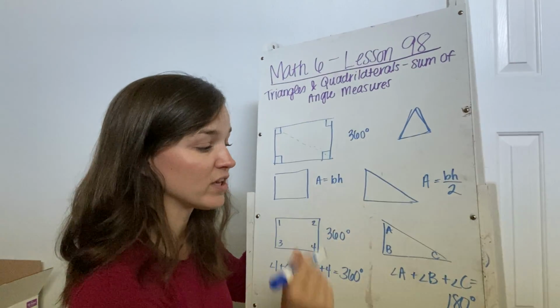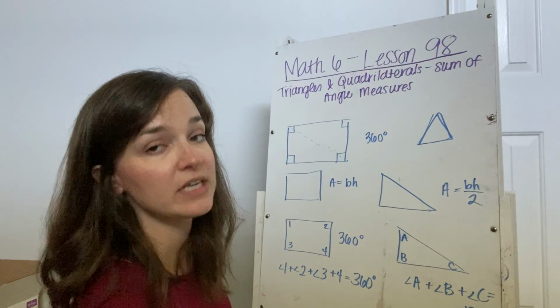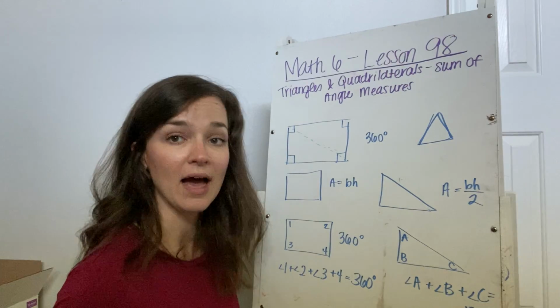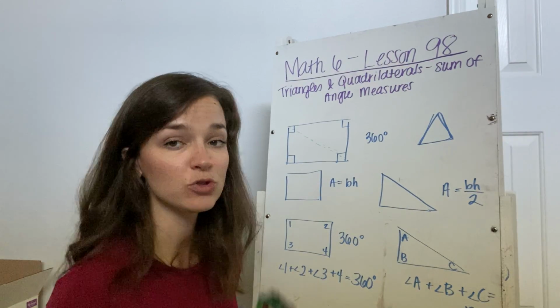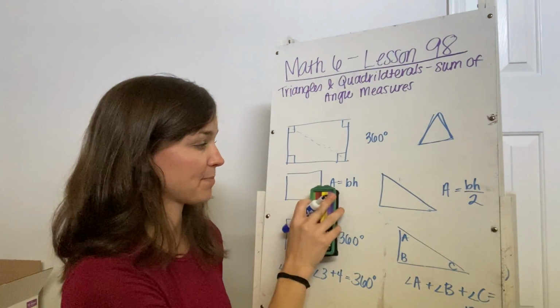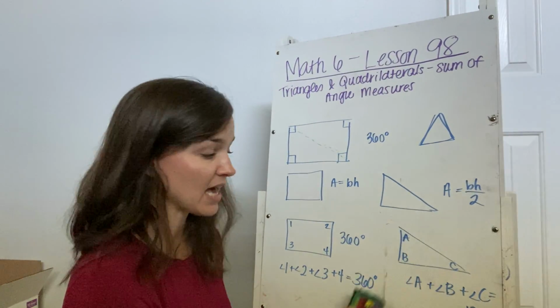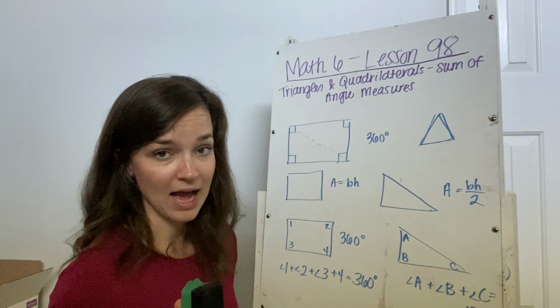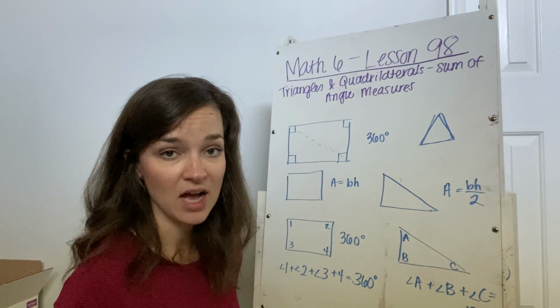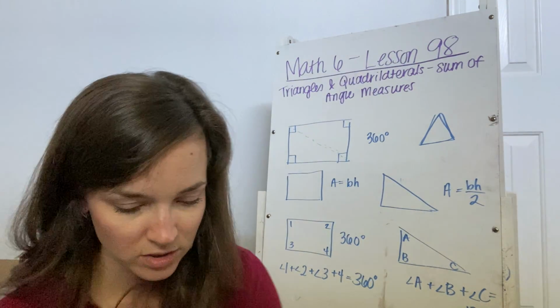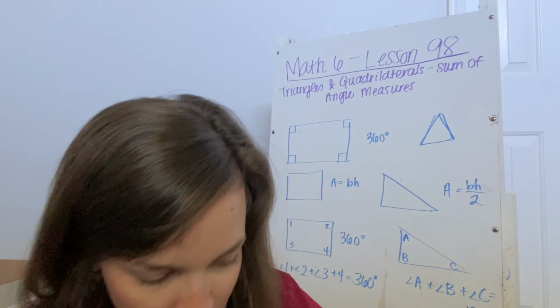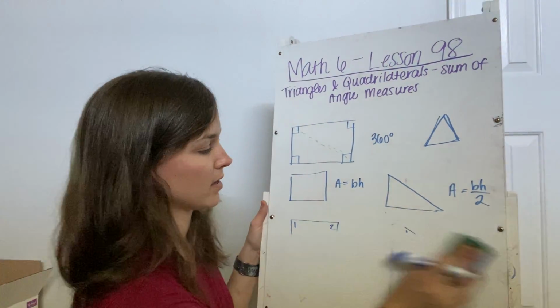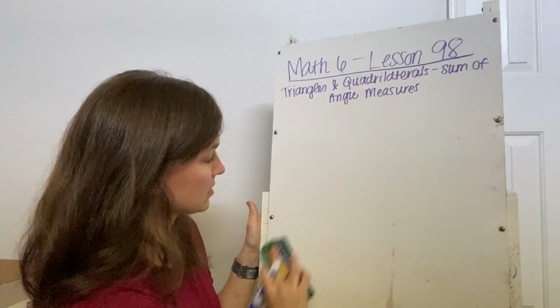Any triangle is going to have a sum of 180 degrees, and any quadrilateral, which is a four-sided figure, I used a rectangle because I wanted you to see the comparison of the area to help you remember the comparison of the angles, but any quadrilateral has to have a sum of 360, okay? So let's look at a couple of examples real quick so that you can kind of process this.